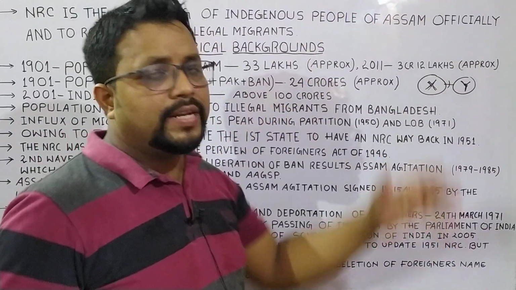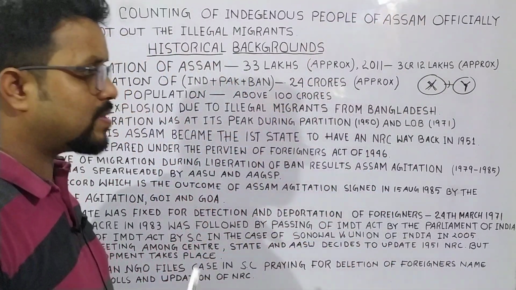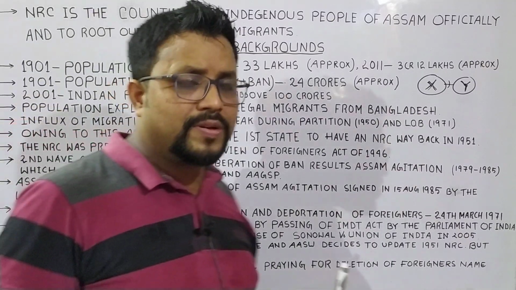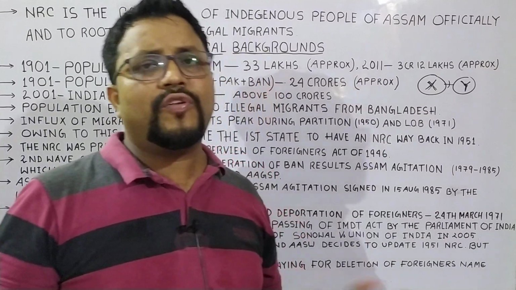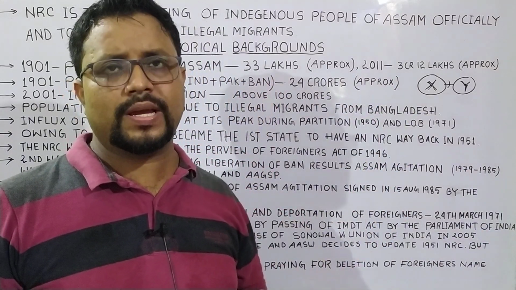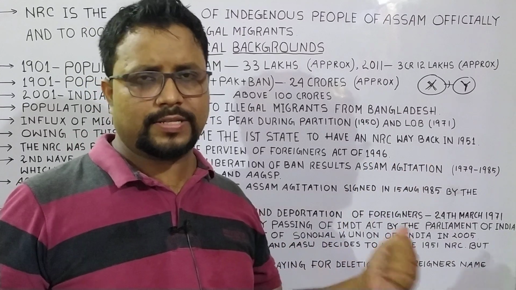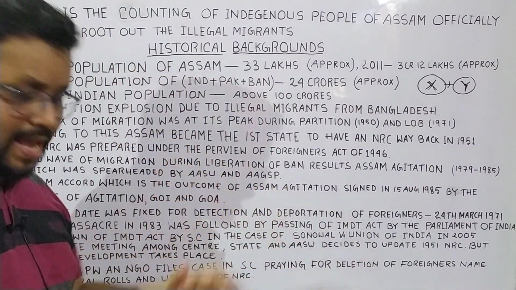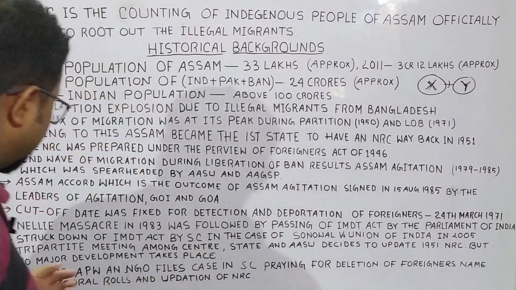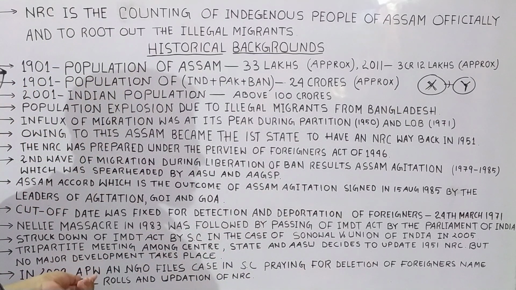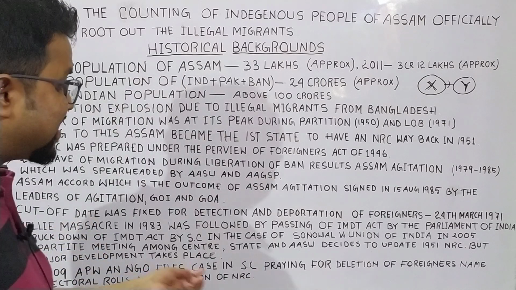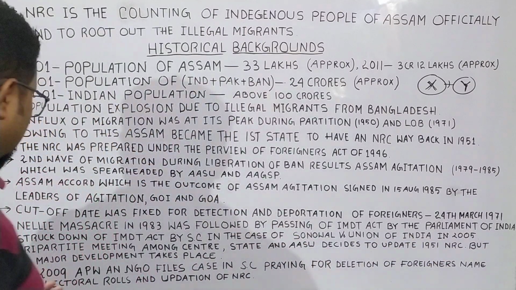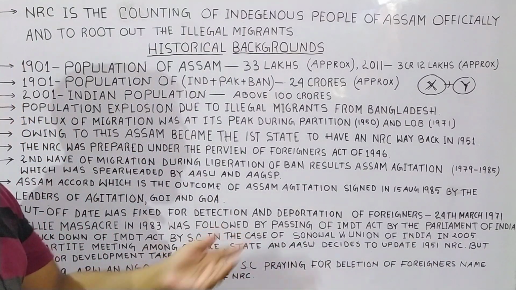After the striking down of the IMDT Act, a tripartite meeting was held between ASU, the Government of Assam and the Government of India. But there was no further development regarding NRC and other things in Assam. So after almost 4 years from 2005, in 2009, an NGO called APW, Assam Public Works, filed a case in the Supreme Court praying for deletion of foreigners' names in electoral rolls and the updation of NRC.